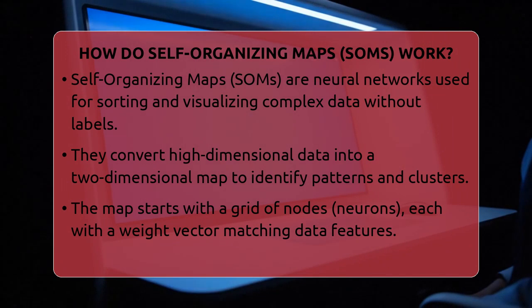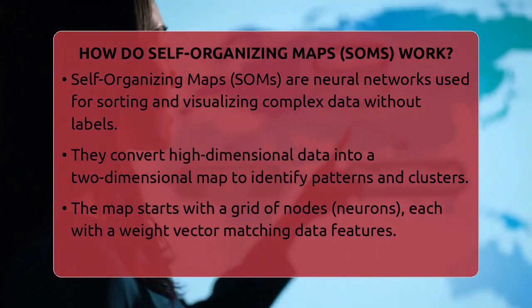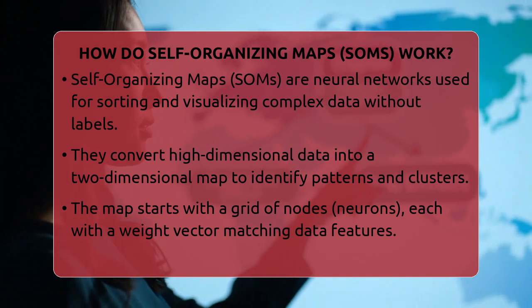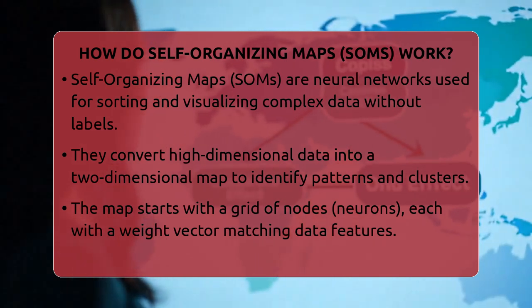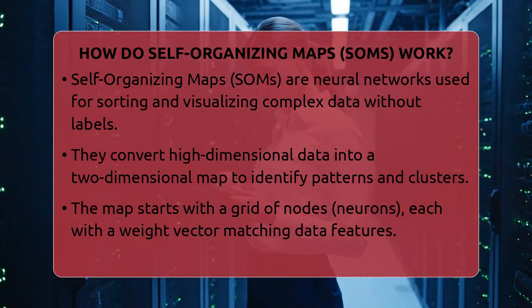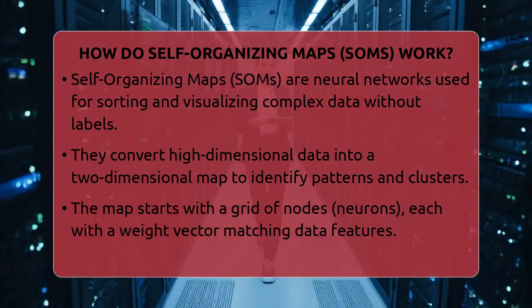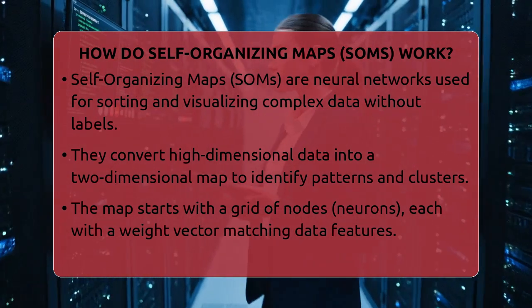The process starts with a grid of nodes, which are like tiny computers called neurons. Each neuron has a weight vector, which is a set of numbers matching the data's features. These nodes are arranged in a fixed pattern, often in a rectangle or hexagon shape. Think of it like a chessboard or honeycomb.